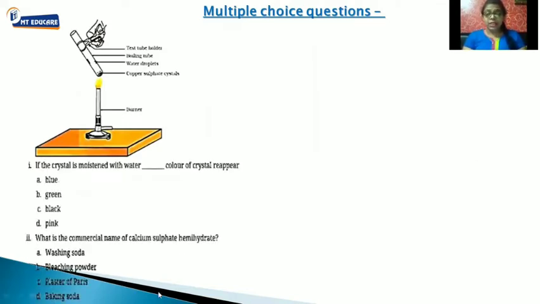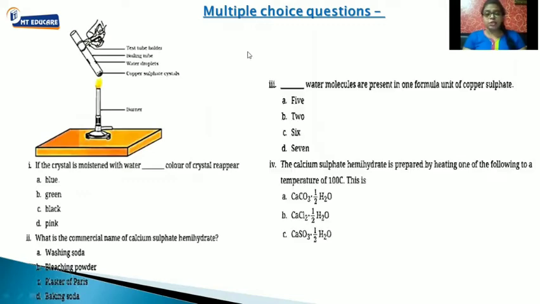Now students, all these questions are of one mark each. And if the multiple choice question has 4 sub questions, that means you have 4 marks over there. Fine. So each one of the MCQs is of 1 mark each.